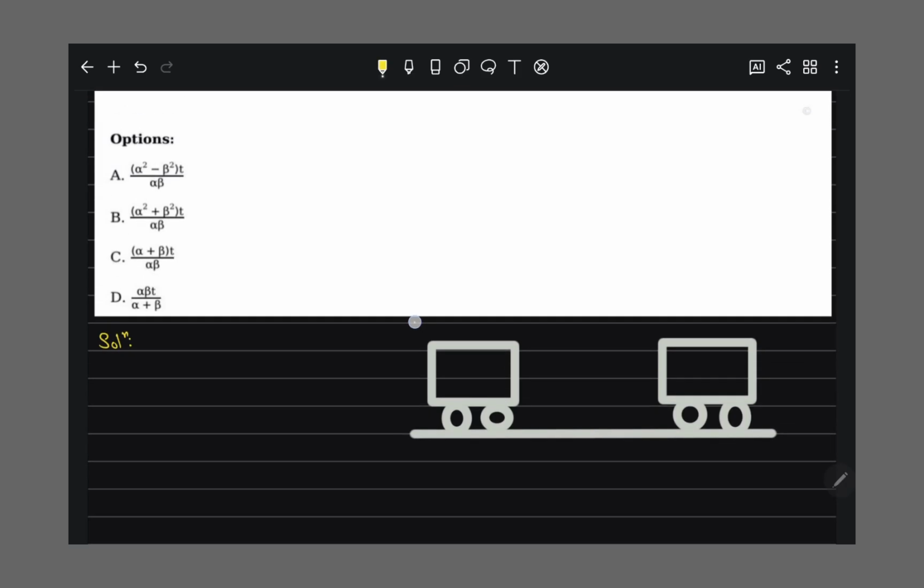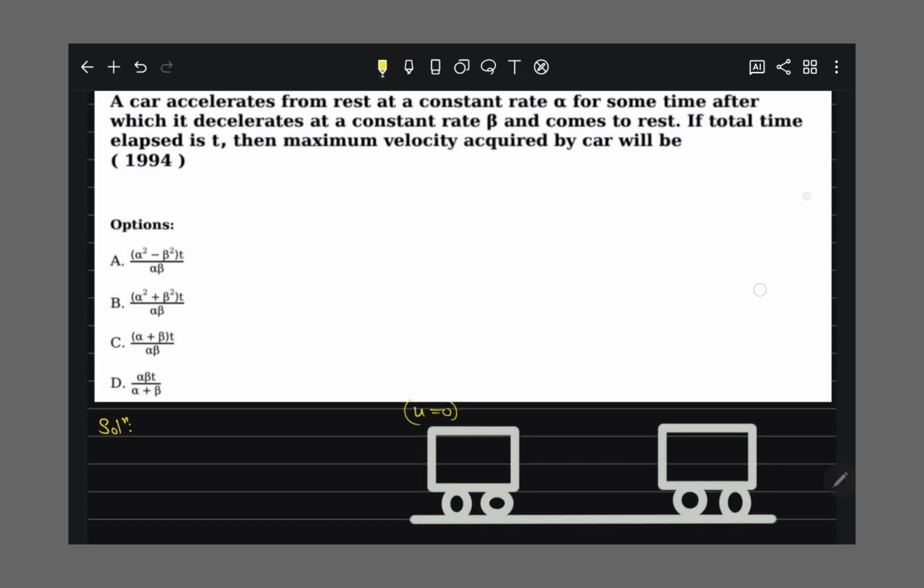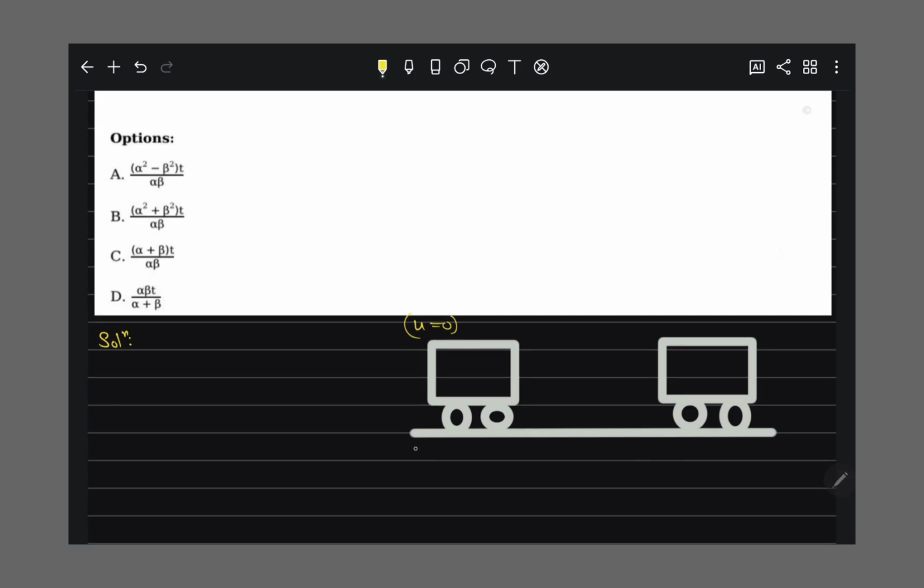And they start from rest, means their initial velocity is 0 and they start at a constant rate alpha.